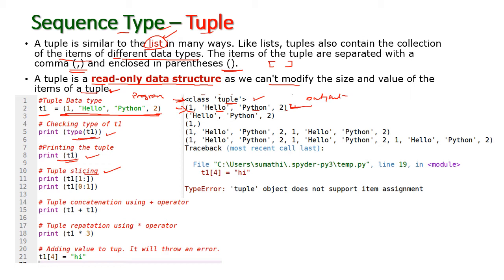So first I am going to print the data items from index 1. That means all the indexes start from 0, 1, 2, 3, isn't it? All the data items' index will start from 0. Now I am going to print all the items from the first index. So what is the output? Let us see. This one, isn't it? It will omit the first item and start from the second item: hello, Python, 2.